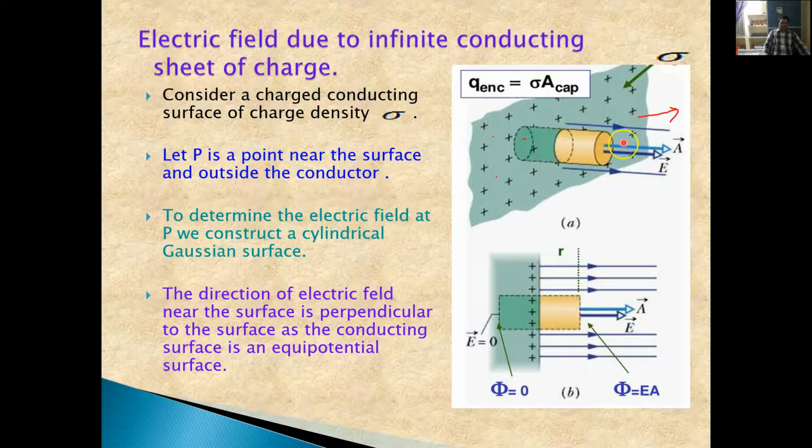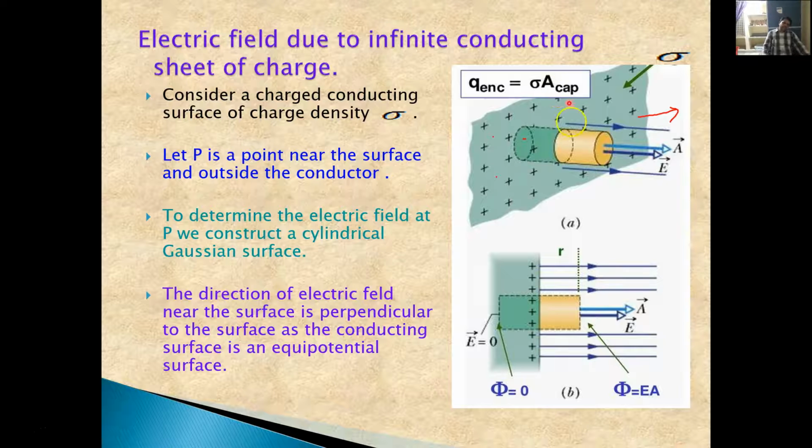But whereas in this case cos 0 is equal to 1, right? So the flux from this surface and the flux from this surface cancel each other, because in one surface the flux is entering into this Gaussian surface, that we take as negative in convention, whereas in this particular surface the flux is diverging from the surface, we take this one as positive. But the thing is here that both are equal and opposite, that's why they cancel each other.